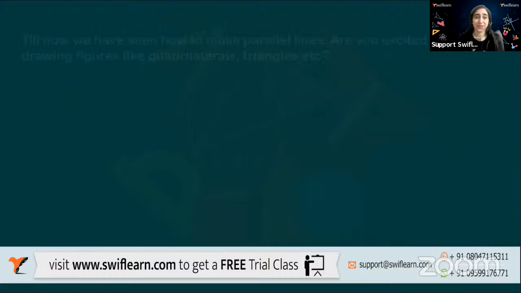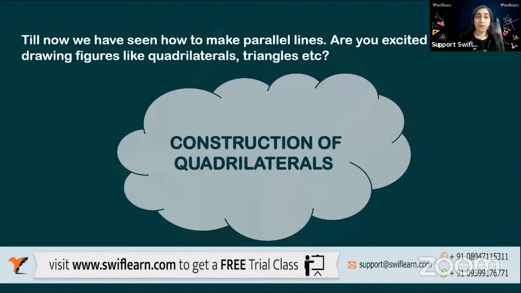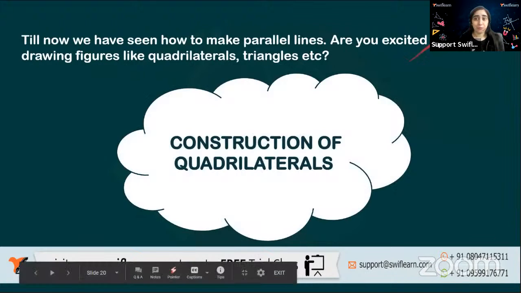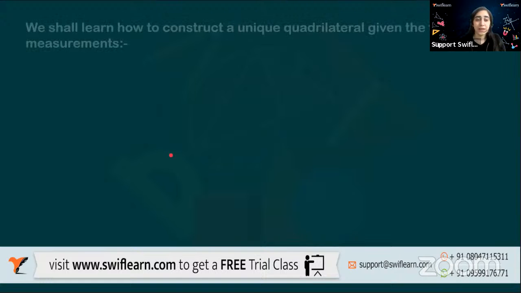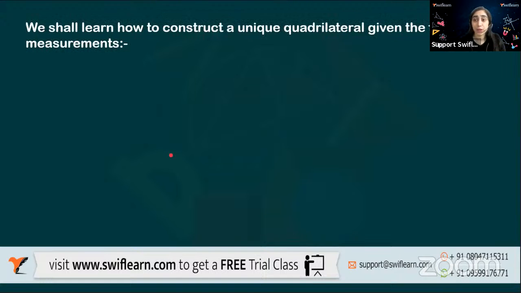All right? Okay. Now, till now we have seen how we make parallel lines, and are you excited to draw a quadrilateral? We have already drawn a triangle, right? Okay, let's draw a quadrilateral now. So how do we draw a quadrilateral? Let's see. We shall learn how to construct a unique quadrilateral using different measurements.